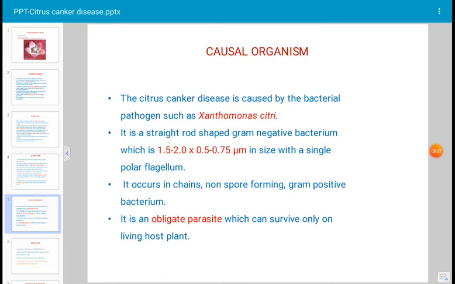What are intercellular spaces? The spaces present between the host cells. After entry, between the host cells, it multiplies by absorbing food material from the host tissue. It secretes enzymes which dissolve the middle lamella and spread into the cortex region. As a result, a cancerous growth occurs on the affected plant part.